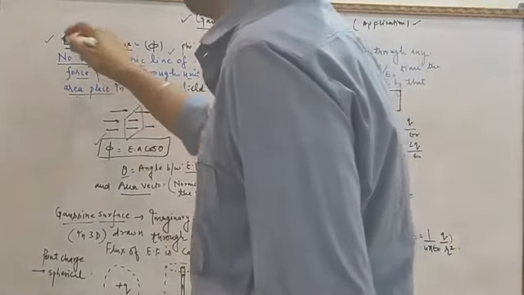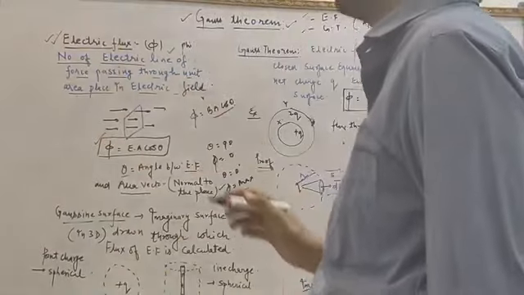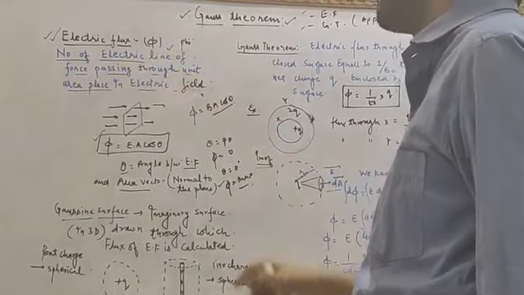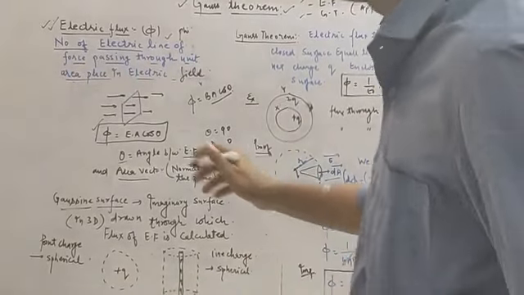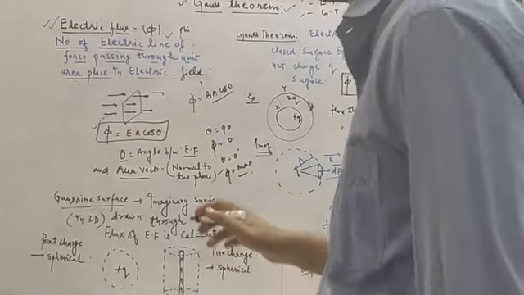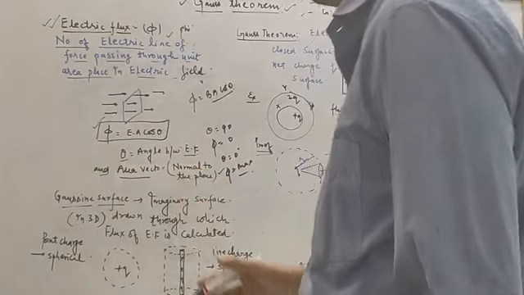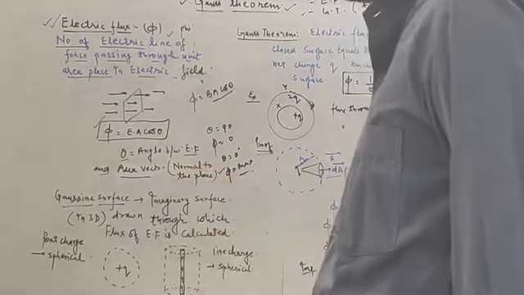So I think all of you are now aware of what we mean by electric flux. Electric flux is the number of electric lines of force passing through a unit area held in the electric field. Phi is equal to EA cos theta, where theta is the angle between the electric field and the area vector, or we can say the normal to the plane.